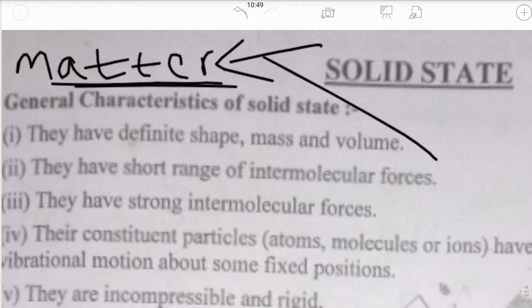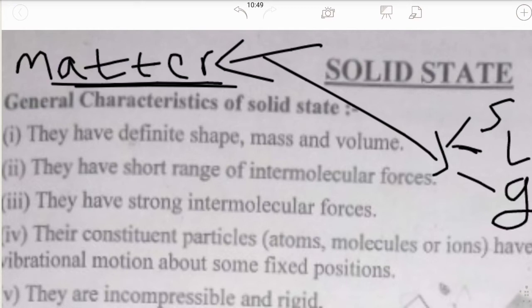Matter is physically classified into three types: solid, liquid and gas. We will learn about solids in this 12th class, and liquids and gases we have already learnt.